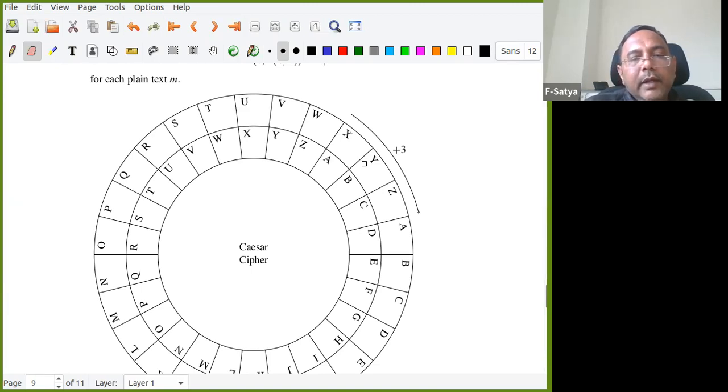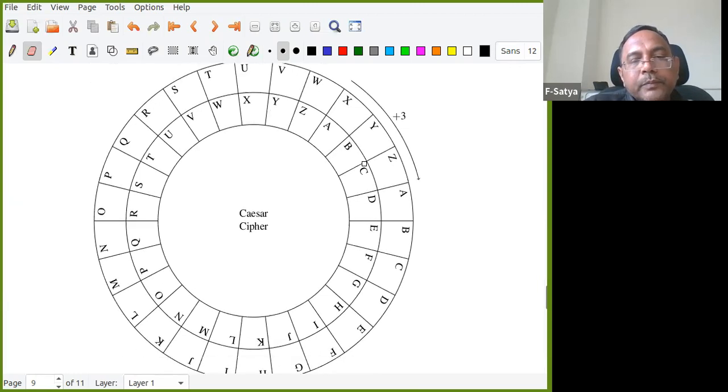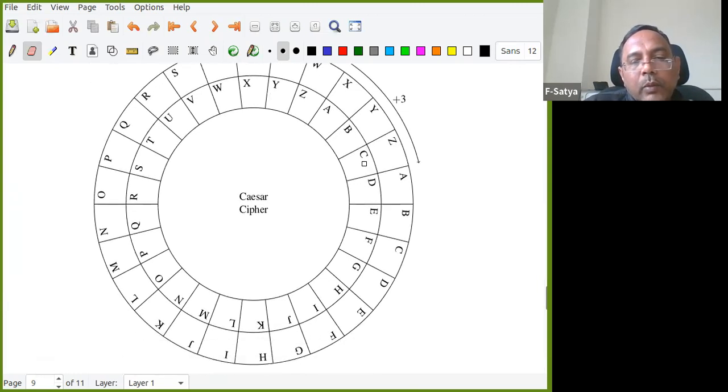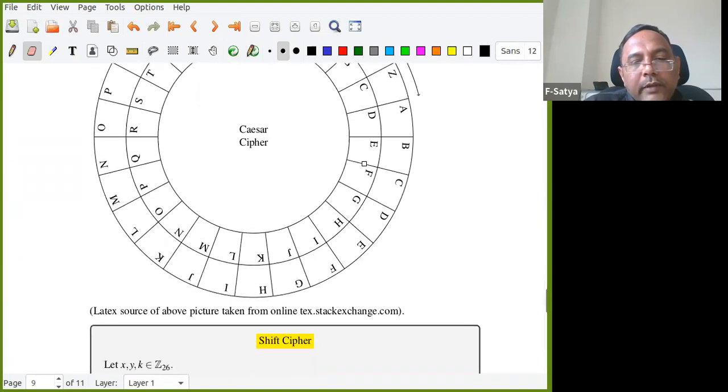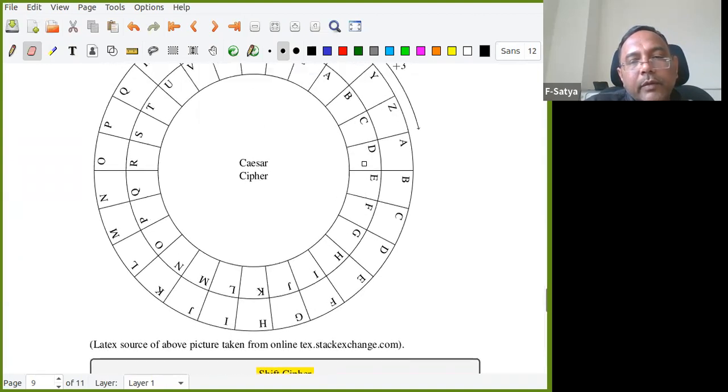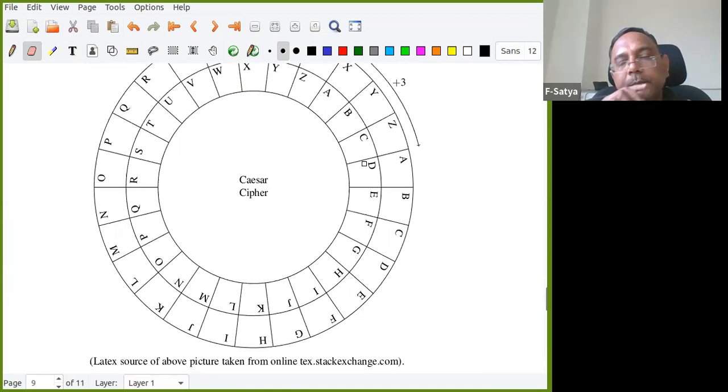Can somebody tell me what the Caesar cipher ciphertext for CAT is?